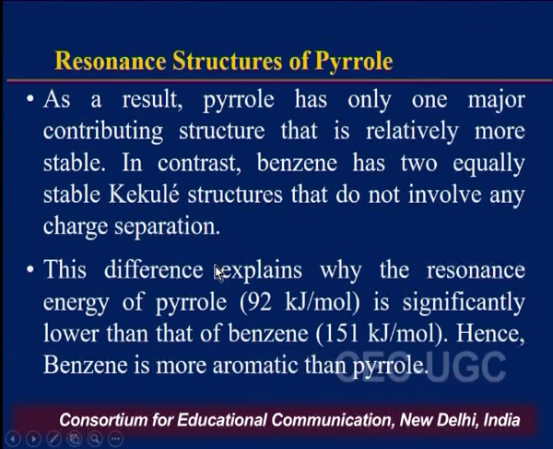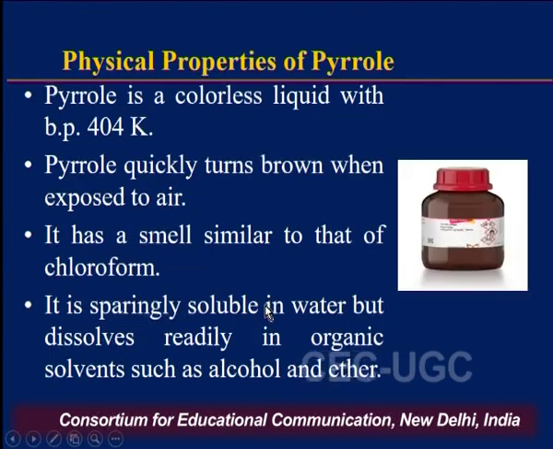So this difference explains why the resonance energy of pyrrole is lower, that is 92 kilojoule per mole, than that of benzene, that is 151 kilojoule per mole, and that's why benzene is more aromatic than pyrrole.